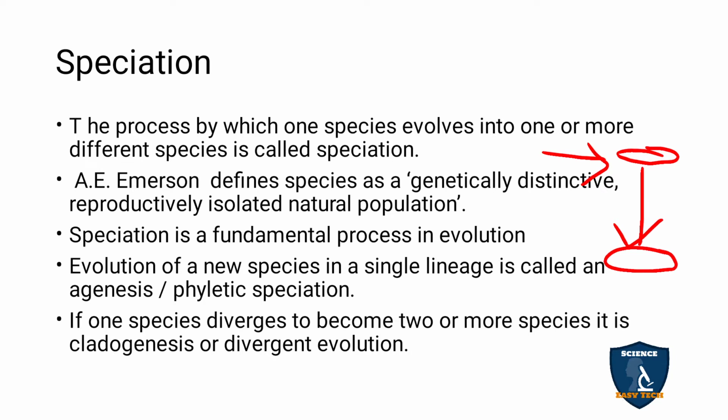That is called anagenesis, or phyletic speciation. Another thing: this is one species, and from this, two or three species arise. Then it is called cladogenesis, or divergent evolution. These two they may ask in your 2 marks.